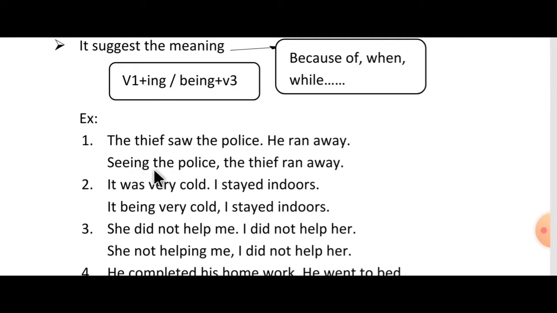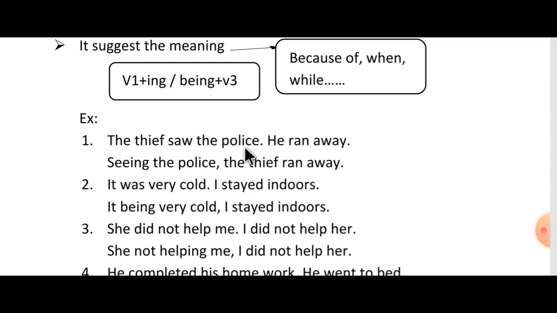So we have to begin with V1 plus ing. That is, verb is saw. V1 is see. See plus ing. Seeing the police, the thief ran away. So you have to begin the sentence with V1 plus ing. Here it is V2. You have to change it into V1 plus ing form.